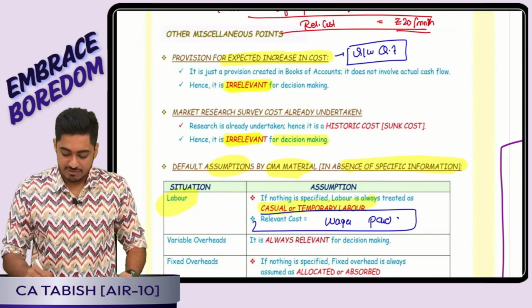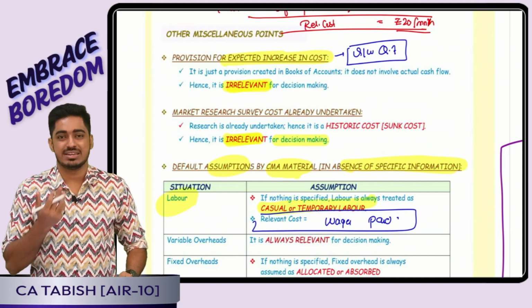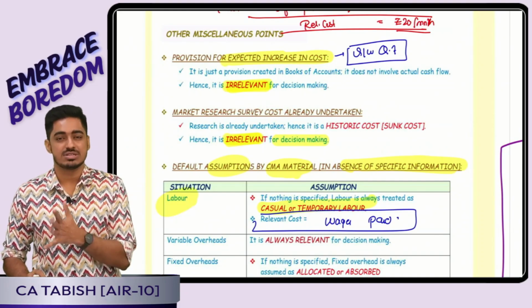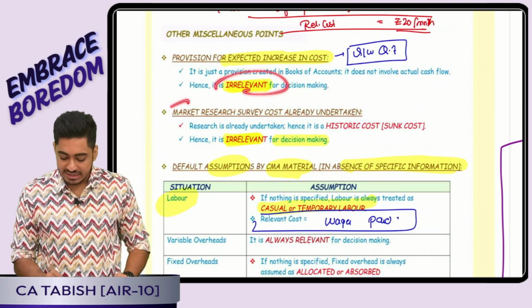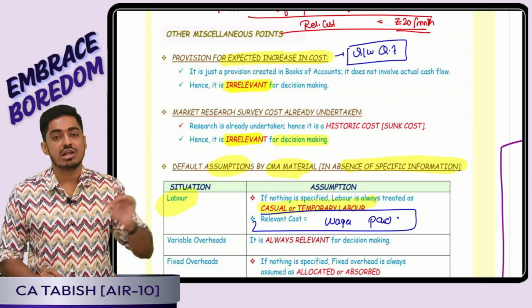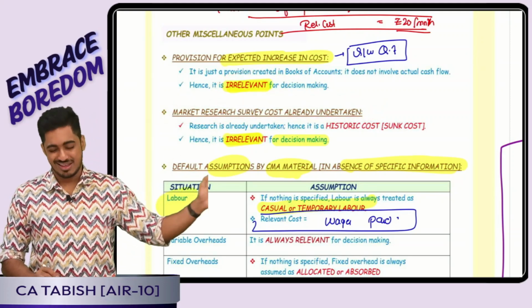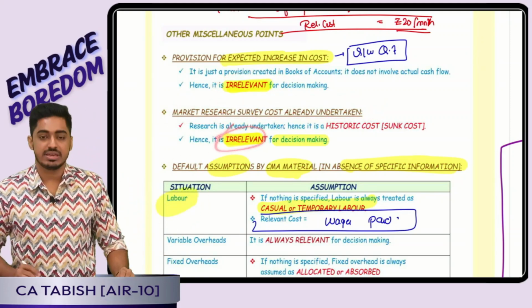Perfect. Yes. If question has given any provision for increase in cost, etc., that is all in your books of accounts. Here it is going to be irrelevant. Market research survey cost already undertaken, already done and dusted, it is going to be irrelevant.